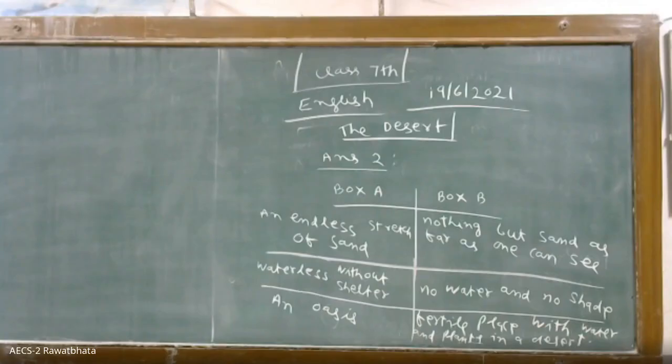Sir, in The Desert chapter, at the end on page number 19 there is an exercise. It is written, do the following activities in groups. Do we have to do that in the notebooks? Now we are not doing that. Now only up to page number 17 you do. That is Part 2. Page 19 afterwards you will see. Up to 17 we are doing today. So up to 17 you do. I have written the objective answers. You please copy. Then Part 2 we will do in another period. At that time we will write. You have to write because notebook submission marks are there, so we cannot avoid it. We have to write.